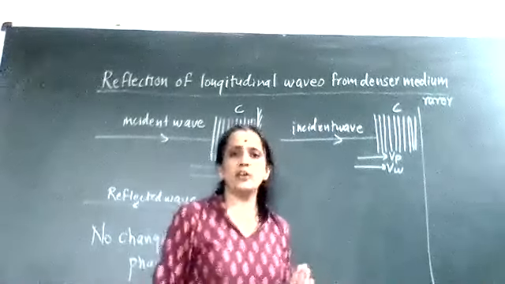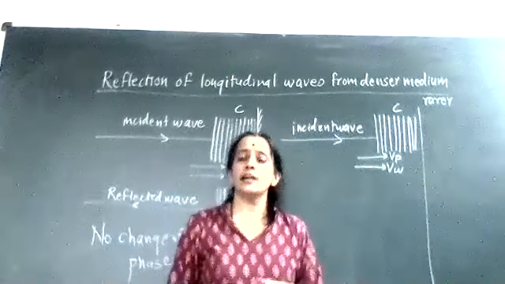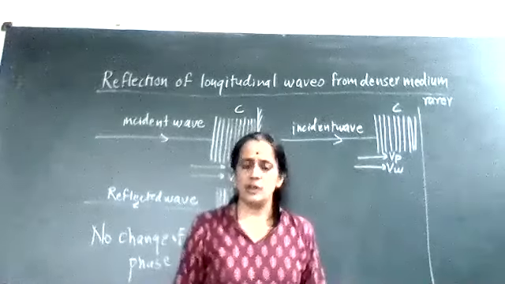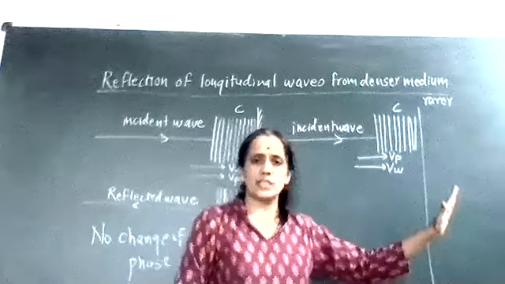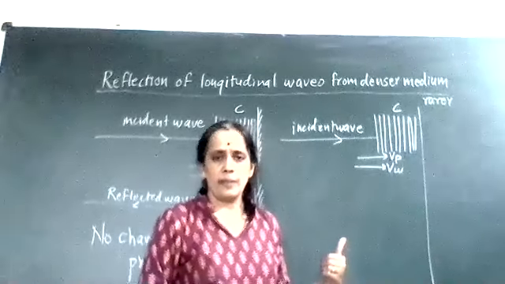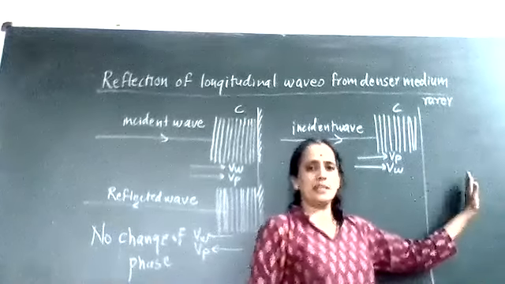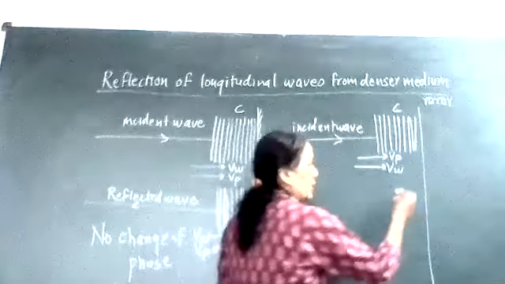Now, what is the property of the rarer medium? Rarer medium particles are ready to vibrate. So whenever energy is incident, the energy will be accepted by the rarer medium particles, and now the rarer medium particles start vibrating. Now, rarer medium particles start vibrating means what?